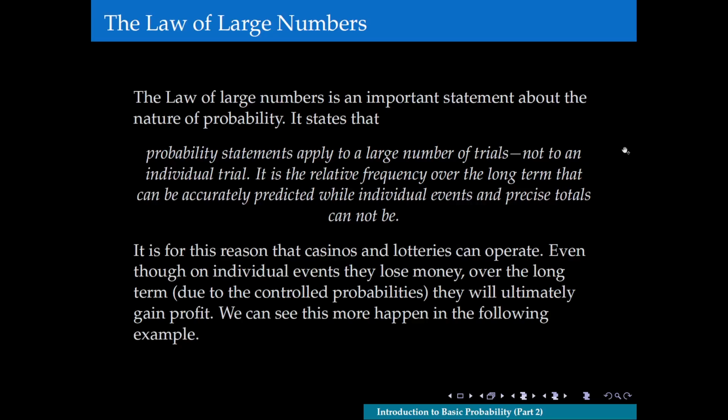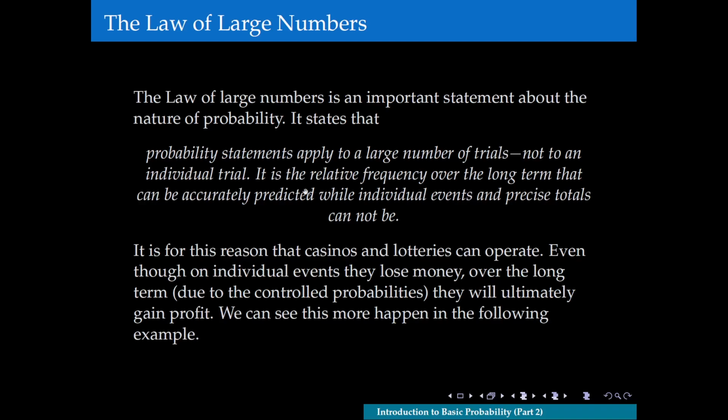Okay, so with the law of large numbers, this is a really important statement about the nature of probability. It generalizes how we think about and look at probability, and it also sets up what it is that we're really doing with probability in terms of understanding, what it does for us, and how we interpret it. It generally states that probability statements apply to a large number of trials, not to individual trials.